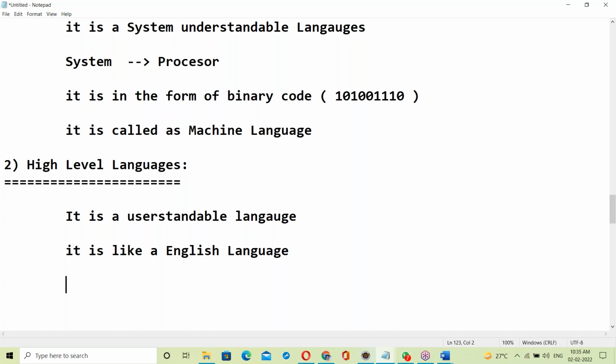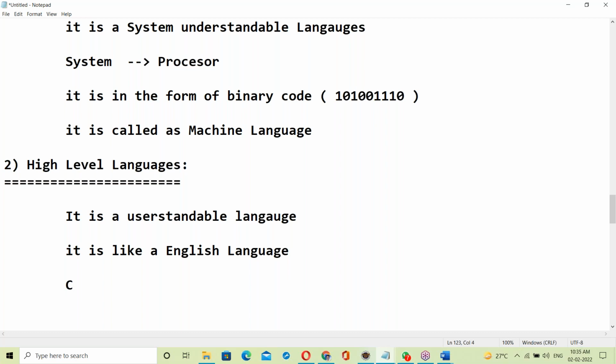Yes, you guys, which is the first high level language? Can anyone answer this question? Which is the first high level language?